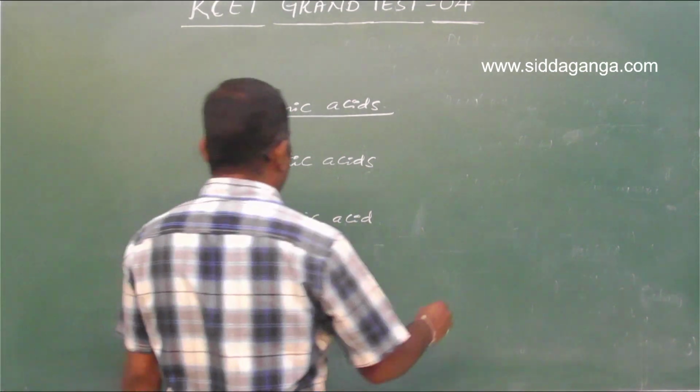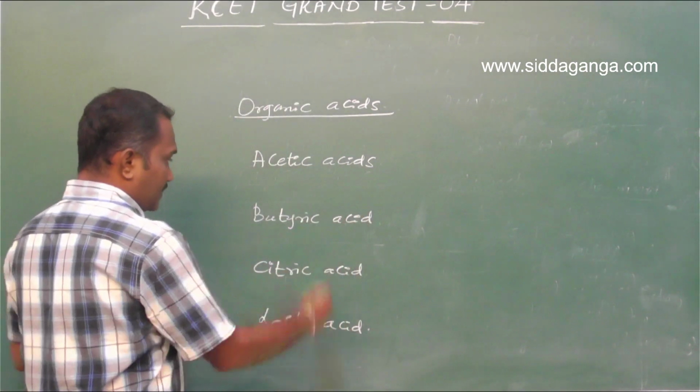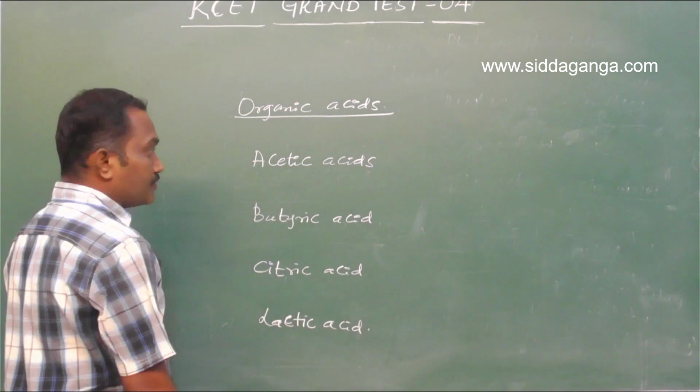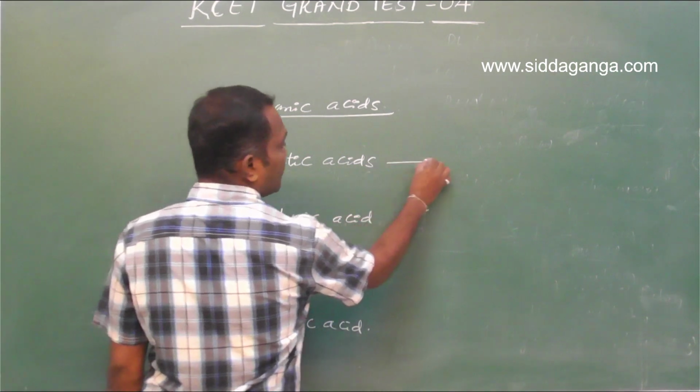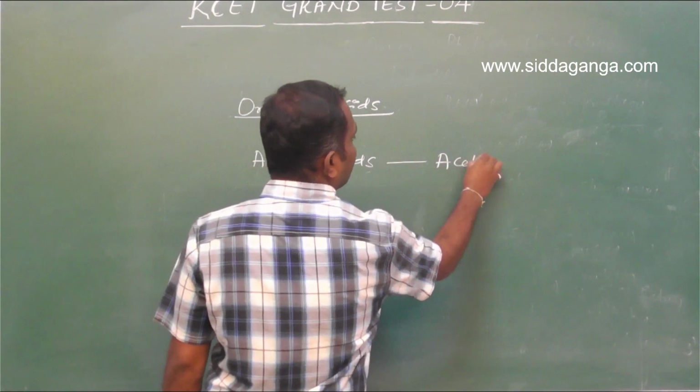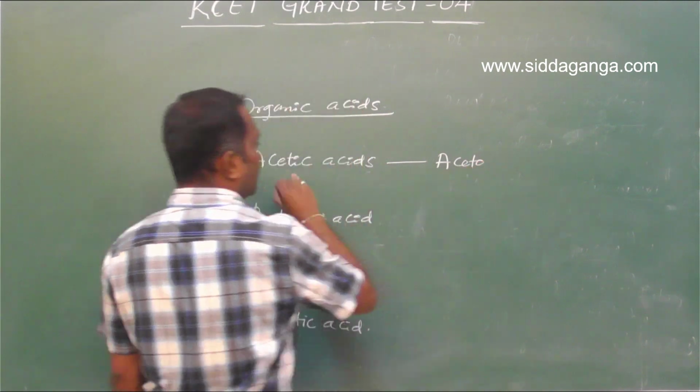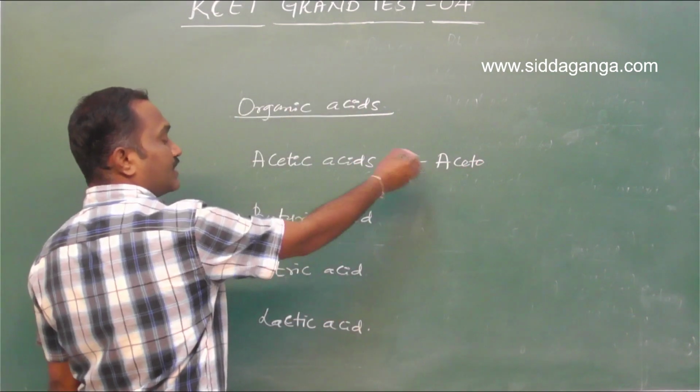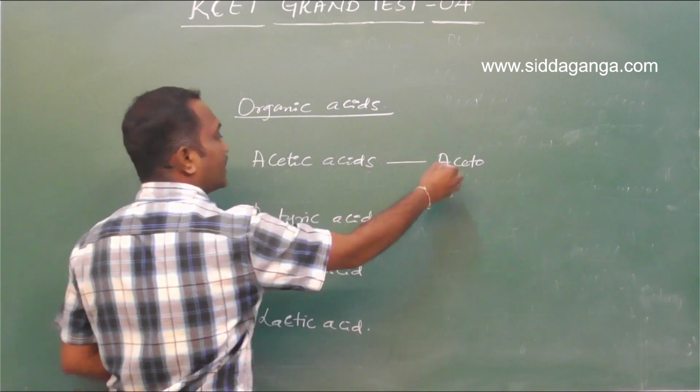For the production of these organic acids, different organisms are used. Acetic acid is produced by the bacterium Acetobacter aceti. See, the name of the organism itself indicates it: Acetobacter aceti, acetic acid.